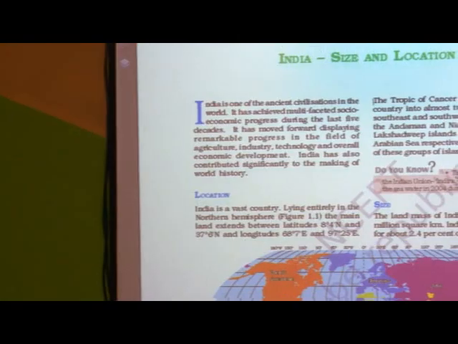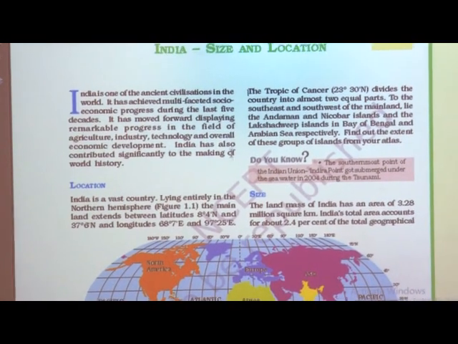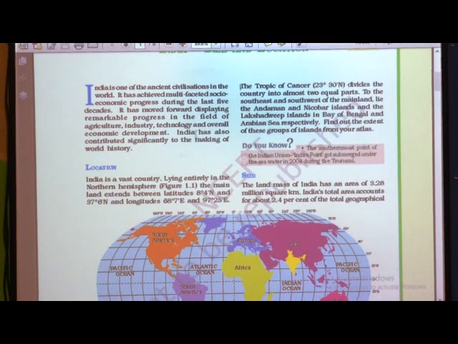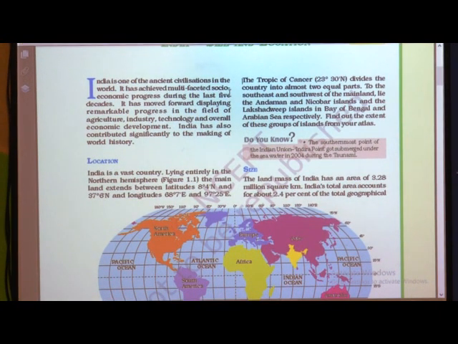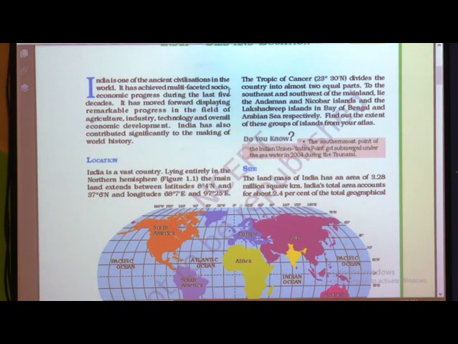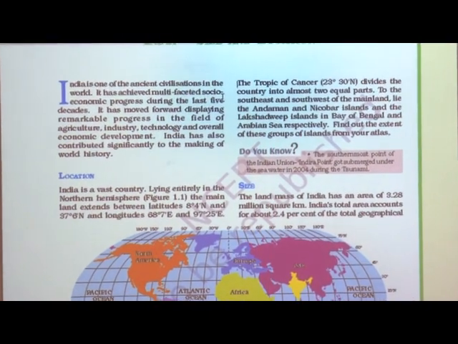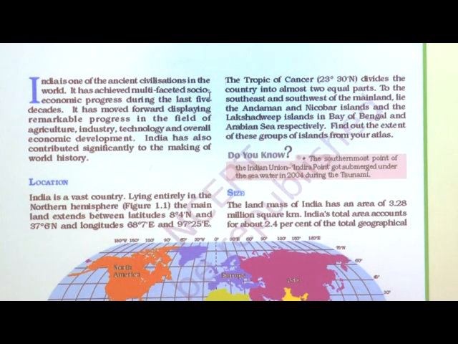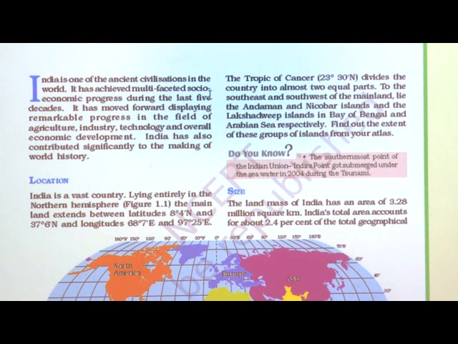See here, India is one of the ancient civilizations in the world. It has achieved a multifaceted socio-economic progress during the last 5 decades. We got freedom in 1947, and from 1950 till now, for the last 6 to 7 decades, we are developing our India, and both social and economic progress started.